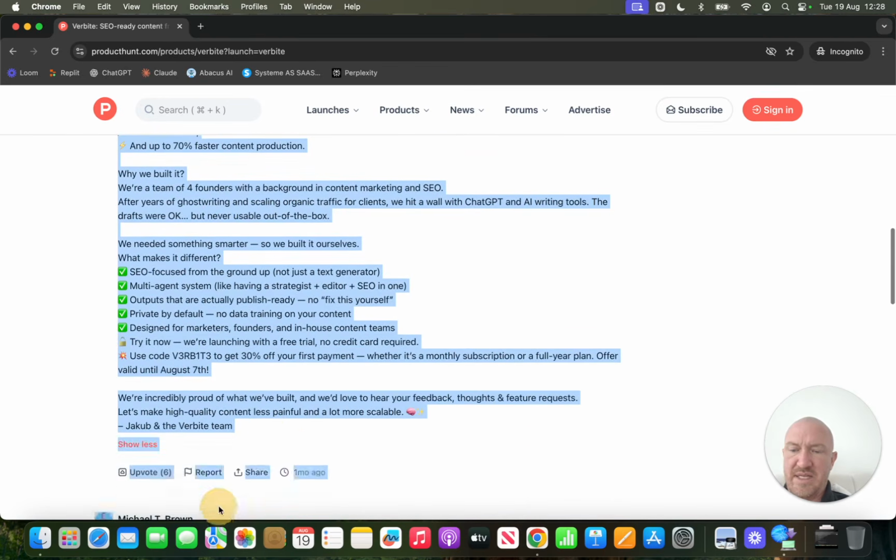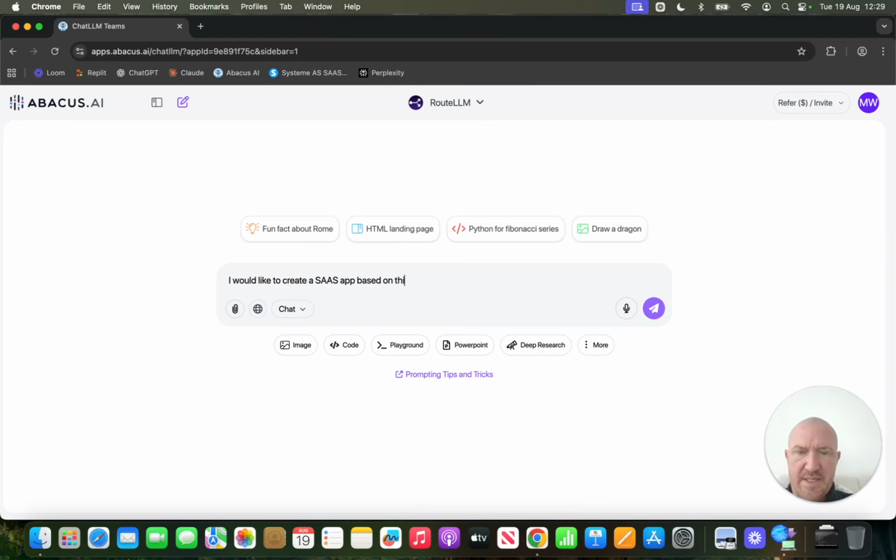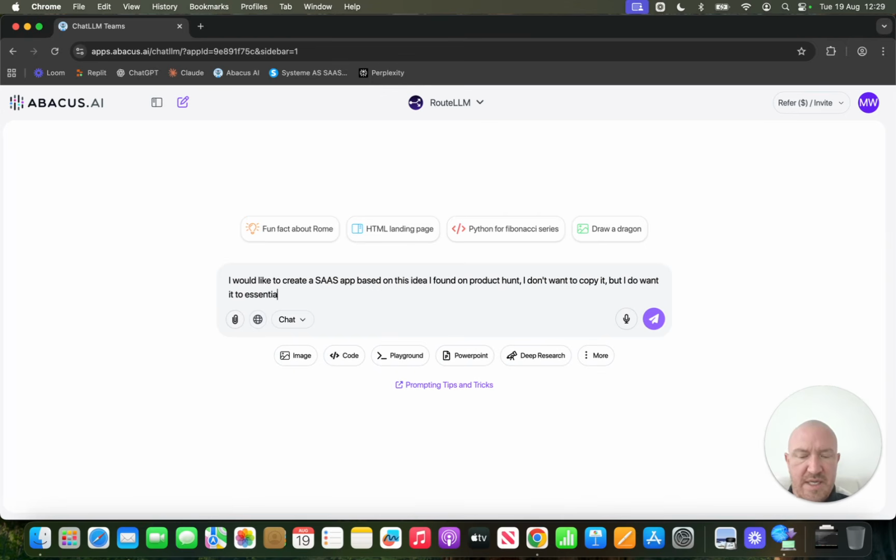I'm not even going to read it. I don't even know what it says. And I'm going to put it into an LLM. One second. Okay, so I'm in Abacus. I am going to write something. I would like to create a SaaS app based on this idea I found on Product Hunt. Bear in mind, I've not even read what it is. I don't want to copy it, but I do want it to essentially do the same function.